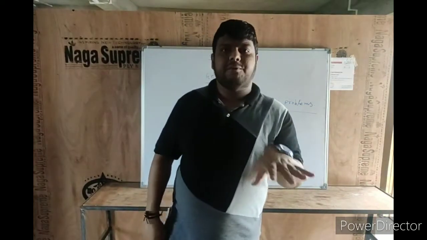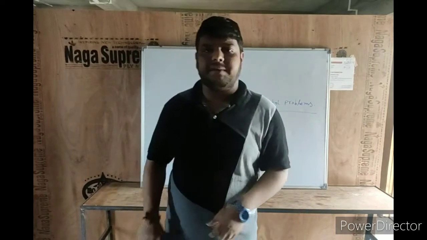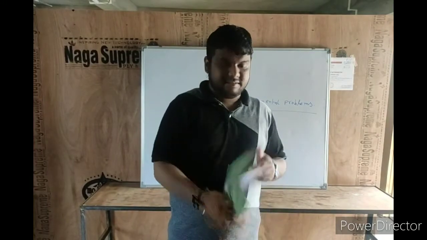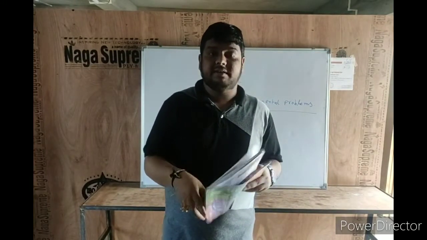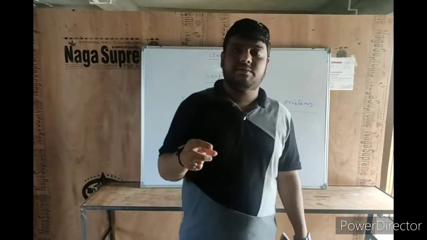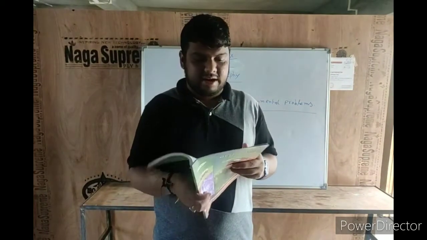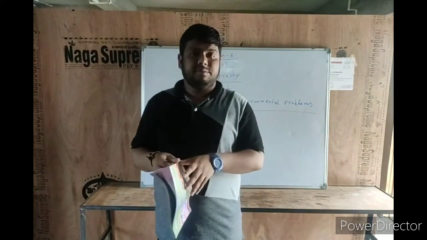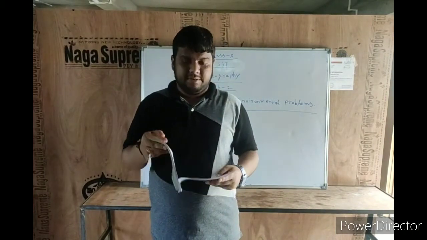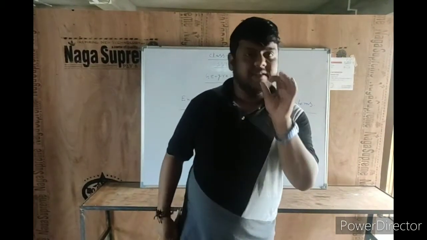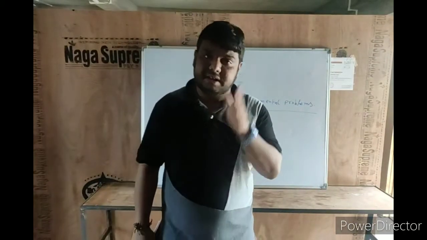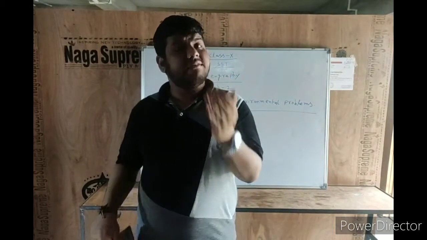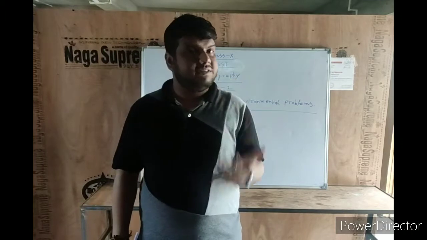So environmental problems have various categories. Generally, these environmental problems are divided into three categories: local, then regional, and then global. That means there are three types of environmental problems: local problems, regional problems, and international problems. Now, what is a local problem, what is a regional problem, and what is an international problem? We will discuss these now.